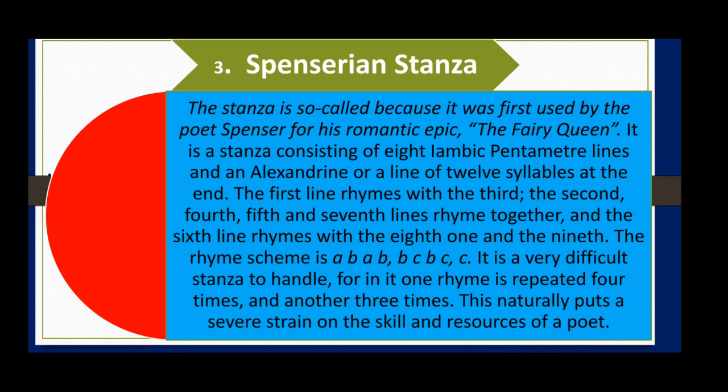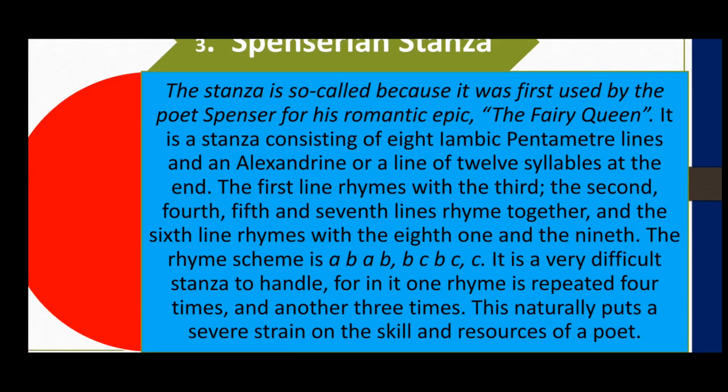In the first 8 lines there will be 5 feet and 10 syllables, and in the last line there will be 6 feet and 12 syllables. So this is the structure of the Spenserian stanza. Now, the first line rhymes with the third, and the second, fourth, fifth, and seventh lines rhyme together, and the sixth line rhymes with the eighth and the ninth. So the rhyme scheme is A, B, A, B, B, C, B, C, C.